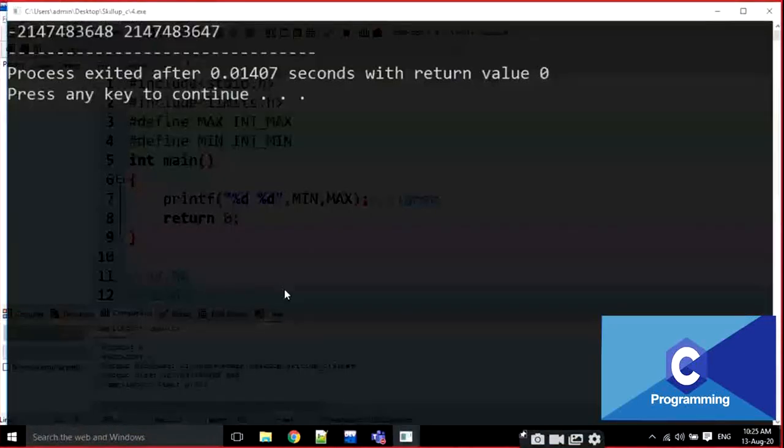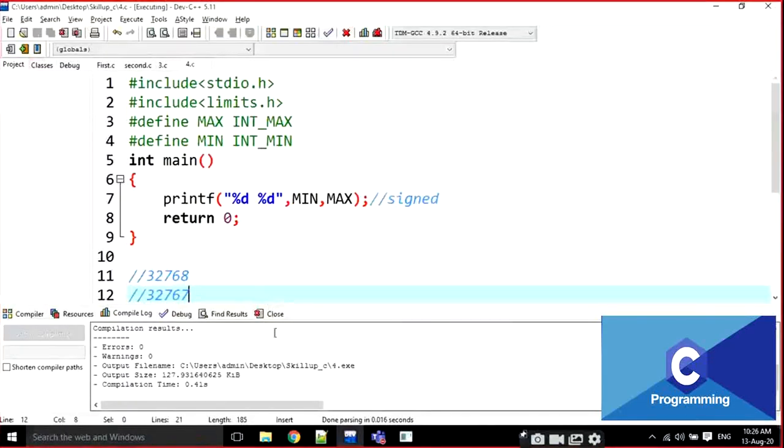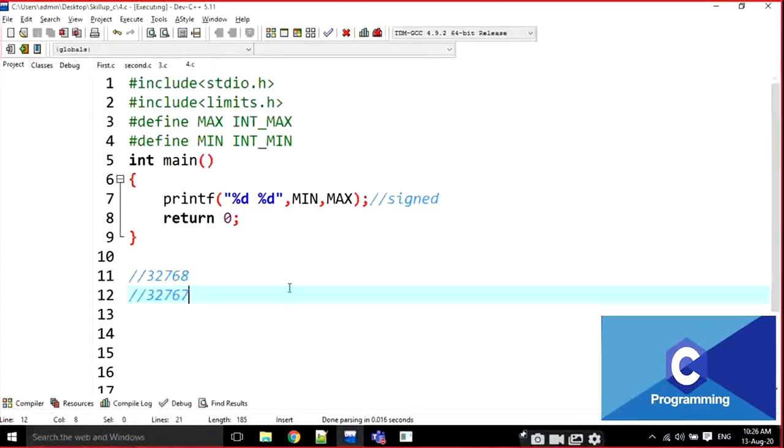This is the minimum value. Look at here. This is 48 and this is 47. Okay, look at every time. You have to observe everything. That means 68 and 67. If it is a 4-bit representation, 8 and 7.